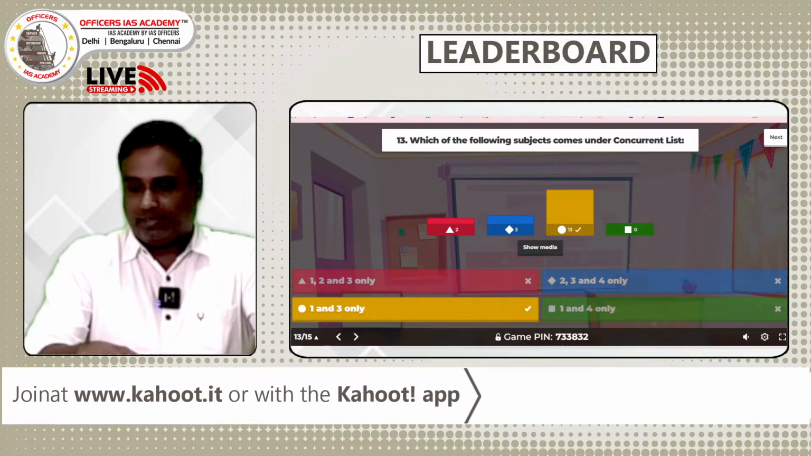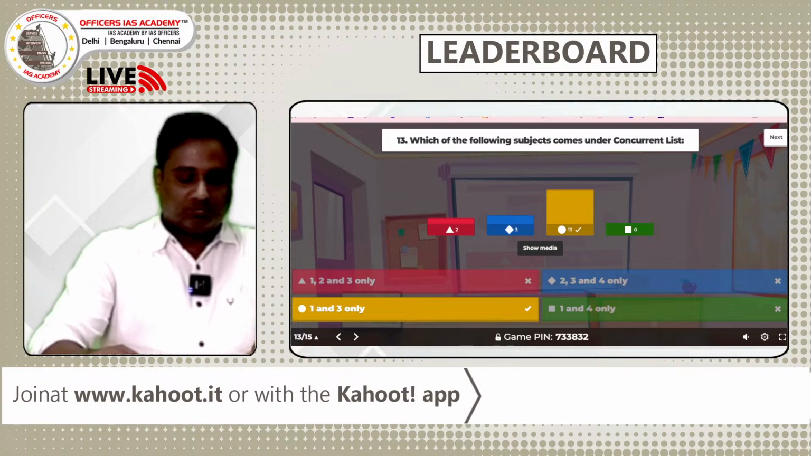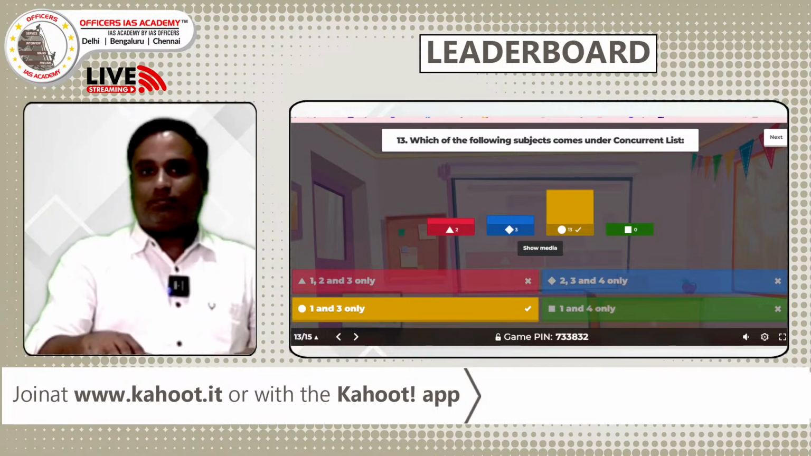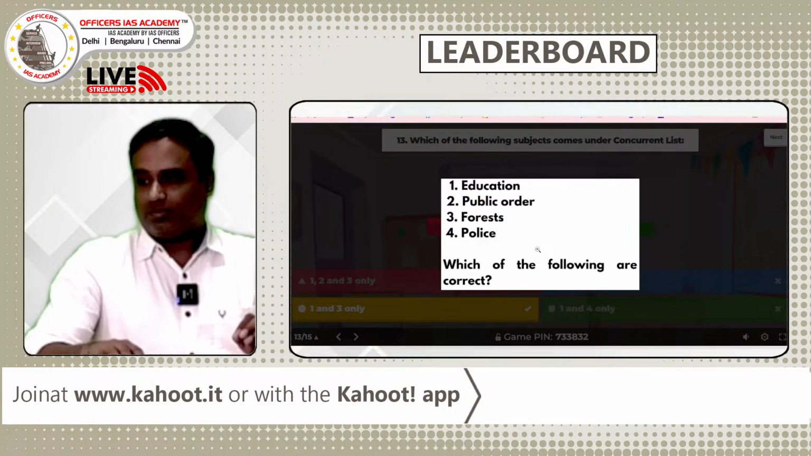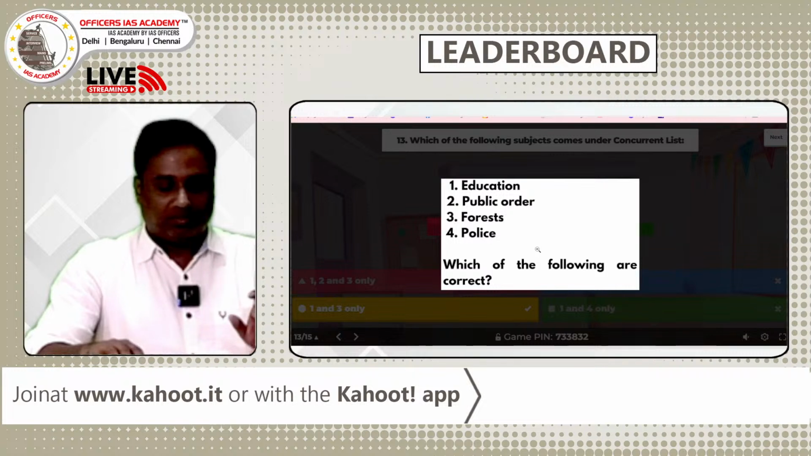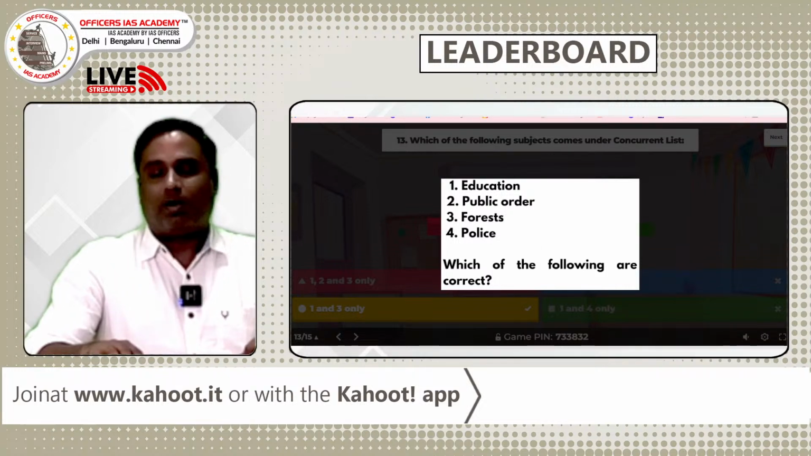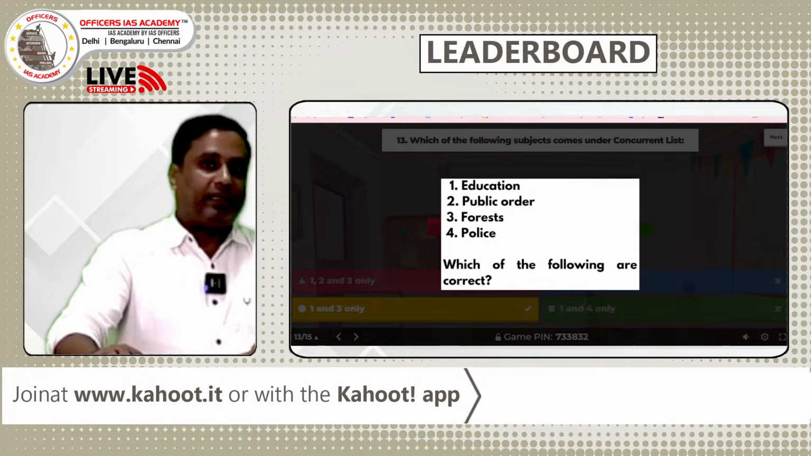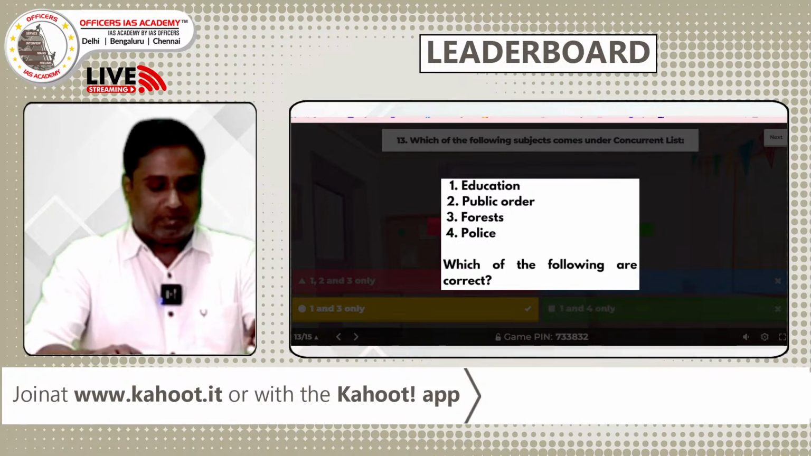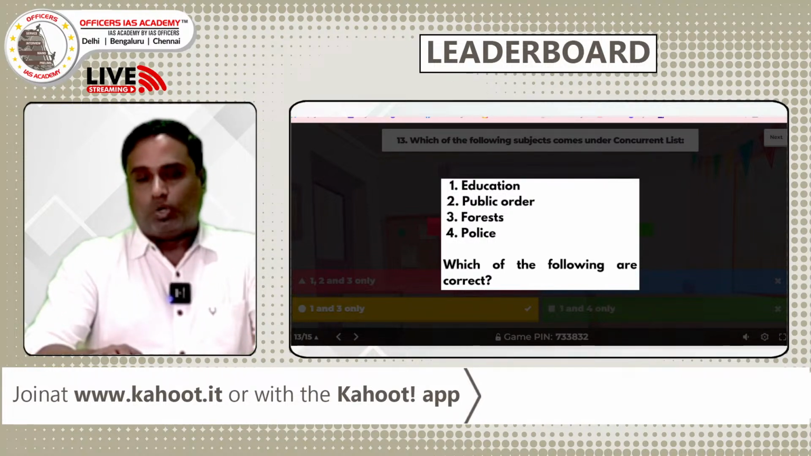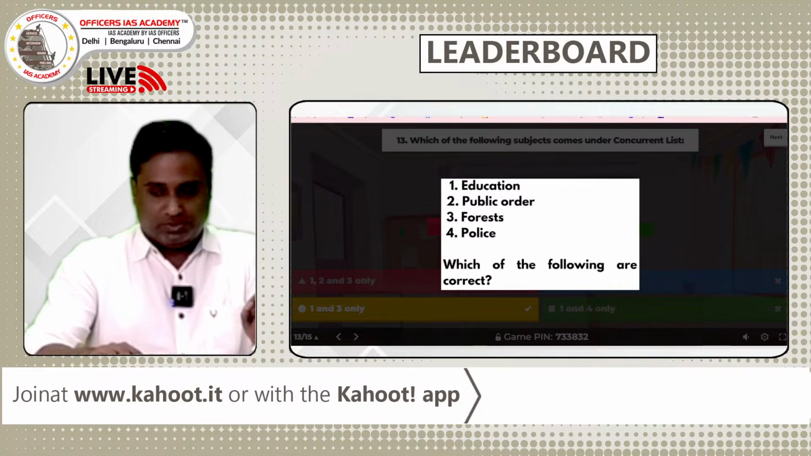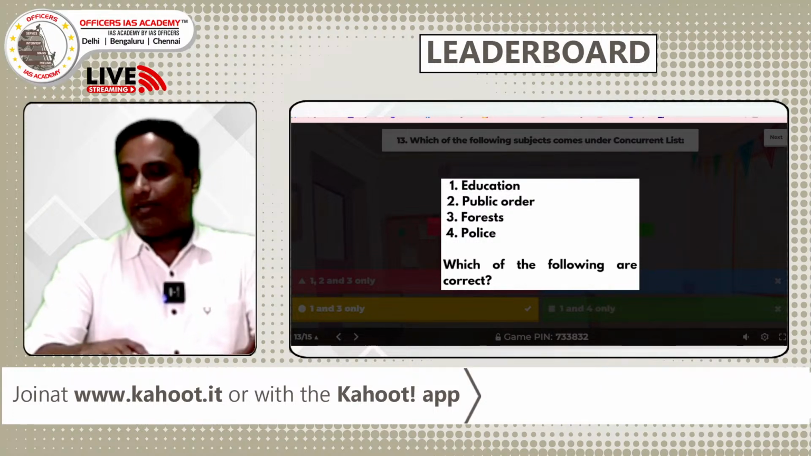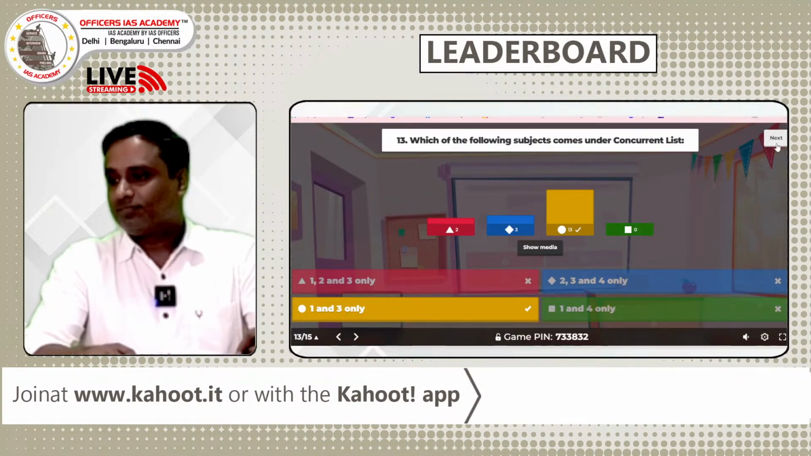Time's up. Fine. We have seen 13 have given answer C. So what do you think is the right answer? Yes, C is the right answer. 1 and 3 is the right answer. Education and forest are under the concurrent list, after the 42nd Amendment in 1976 made them concurrent. Public order and police both are still on the state list. Right. So I am eagerly waiting to see the leaderboard.